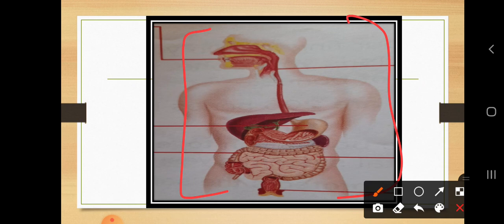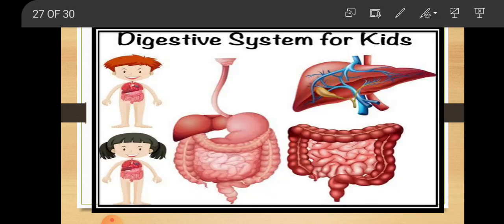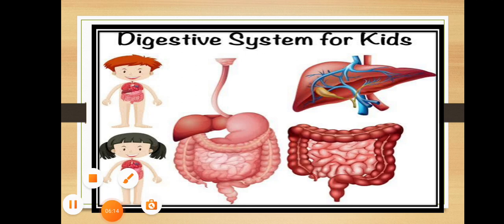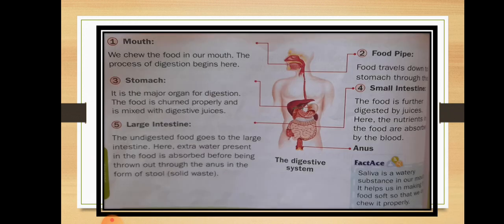So this is the typical idea about the digestive system. Okay, dear students, these are the parts. You may see here, maybe he is a boy, maybe she is a girl. Each and every human being has such organs to digest their food. So this is the digestive system for kids. These organs are present in our body to digest your food. Let's discuss one by one.